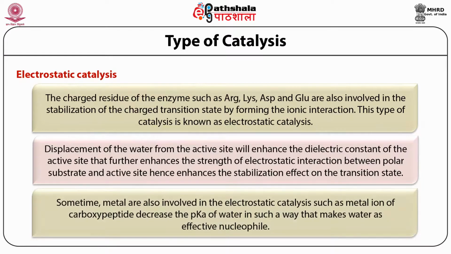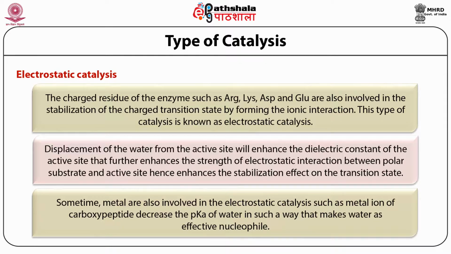Electrostatic catalysis mainly involves the metal ion of the enzyme, such as the metal ion present in carboxypeptidase, which decreases the pK of the water in such a way that it makes water an effective nucleophile, and then it is involved in nucleophilic catalysis.